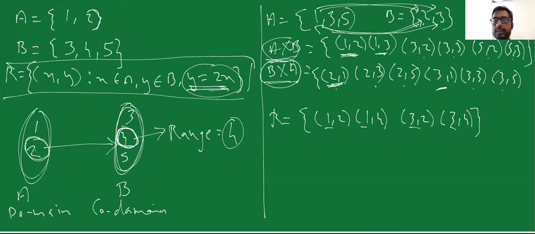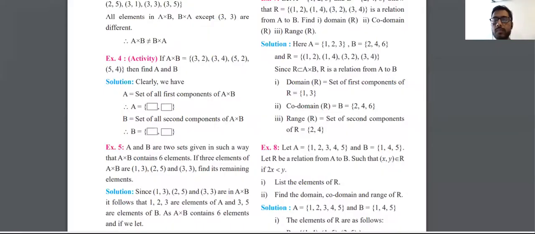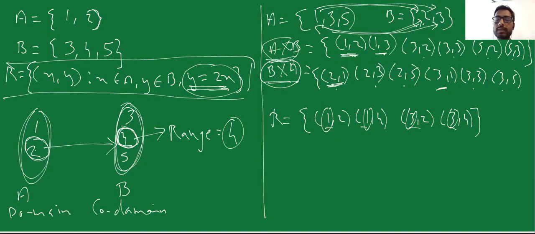The range is, or the codomain should be equal to your second parts. And the range is the terms that are mapped.